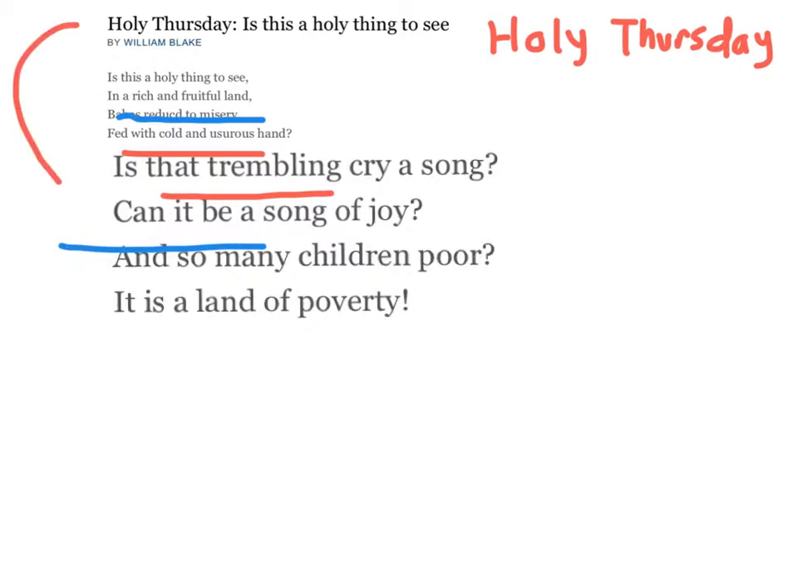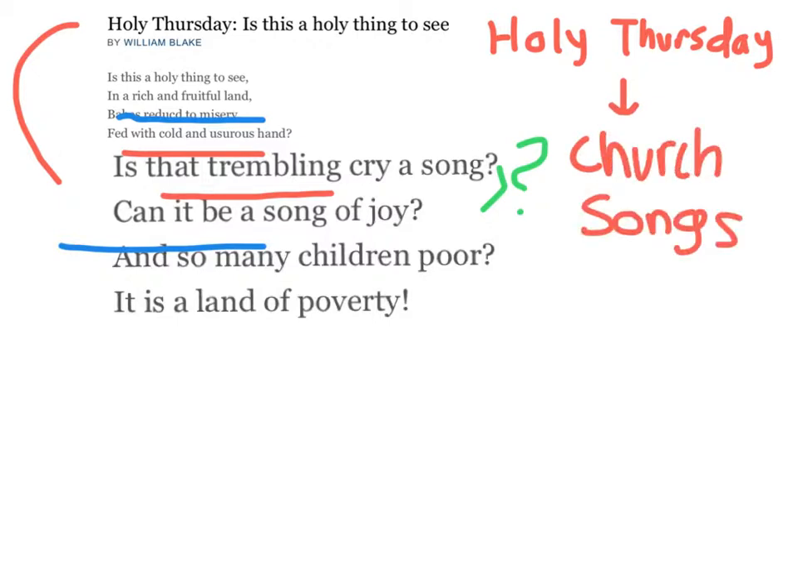And the narrator is asking whether this trembling cry, whether it's a song, and if this supposed song can be a song of joy. And from the title, Holy Thursday, we can get that these are most likely church songs. Also, if you look in both stanzas, there's the use of the word land, which has significance. In the second stanza, it's referring back to this prosperous land, declaring that it is a land of poverty, due to the fact that there's these poor children that are trembling and crying with this questionable song, as they're being fed with cold and usurious hands.